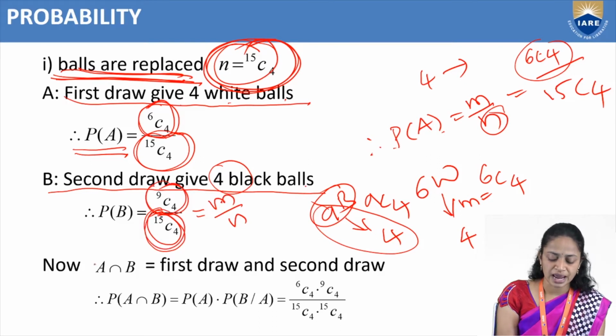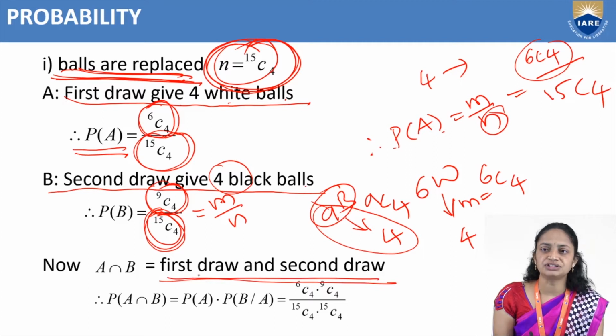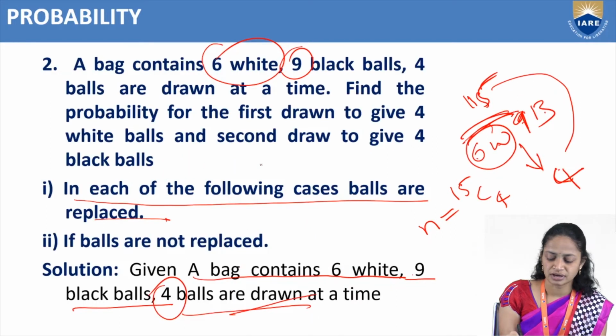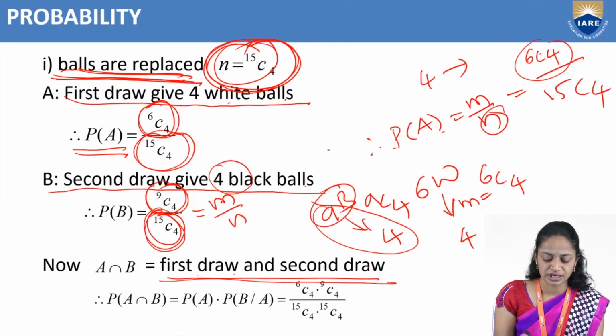So now A intersection B equal to first draw and second draw. So why do we have to find A intersection B? Here we have first draw and second draw, so that's why we need to find A intersection B. A intersection B is nothing but first draw and second draw. So that is the probability of A intersection B.